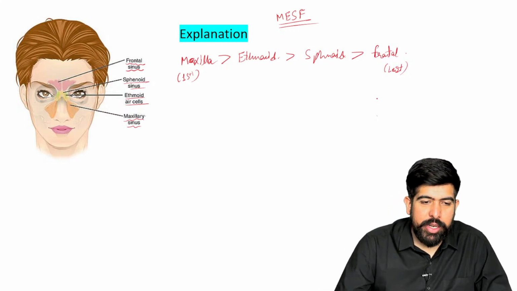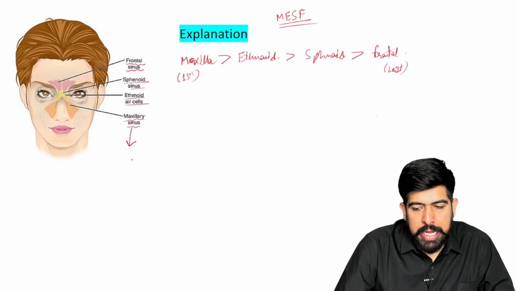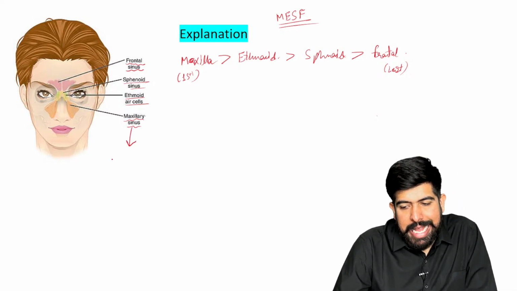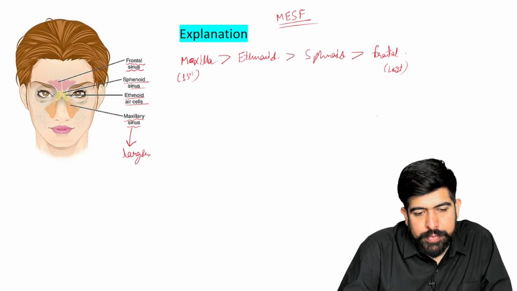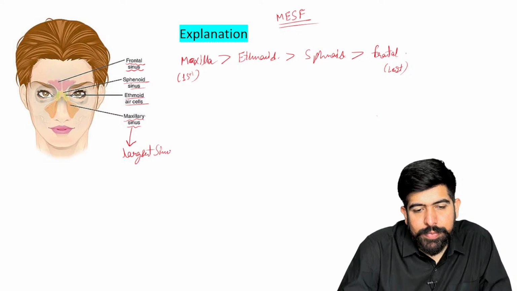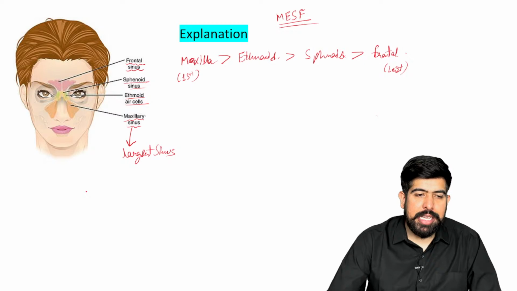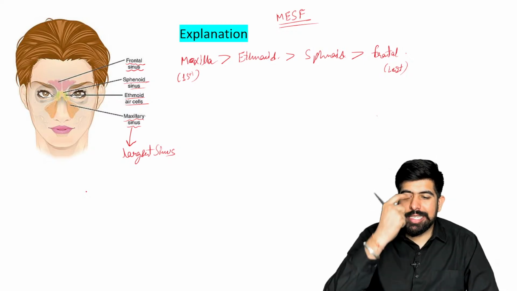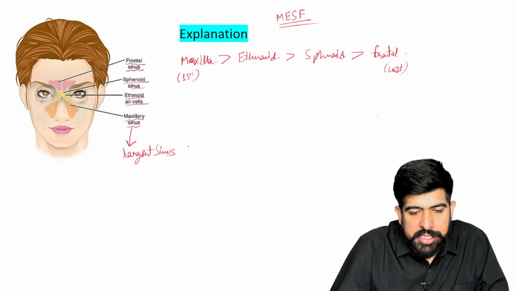Some important things to write down about the maxillary sinus. This is the largest sinus. Please remember, this is the largest sinus because, as you can see over the image, it covers a very big area of our cheeks, right? And what is the volume of it?